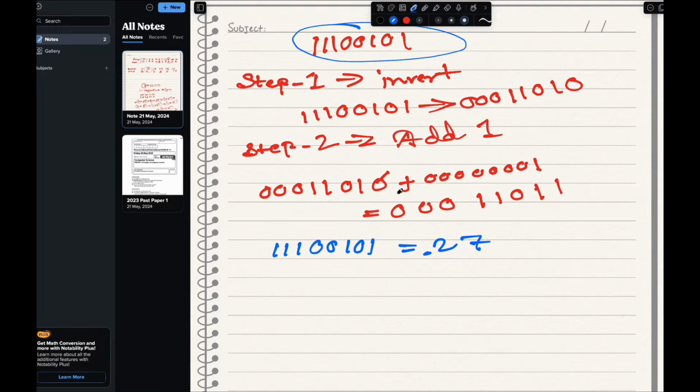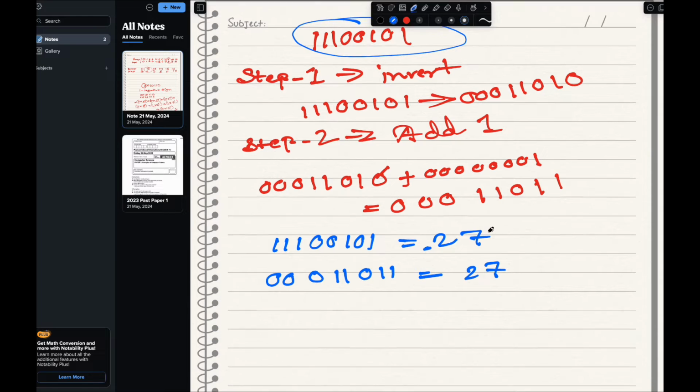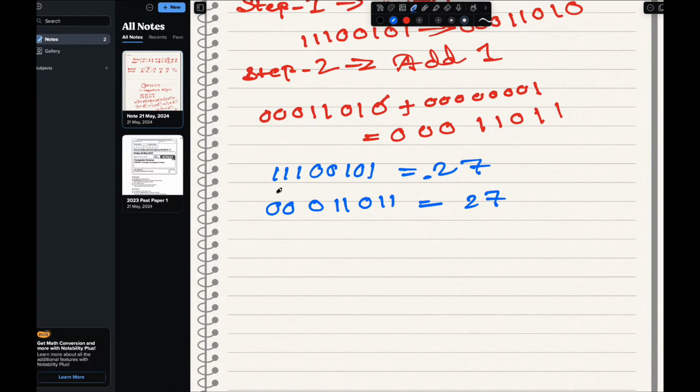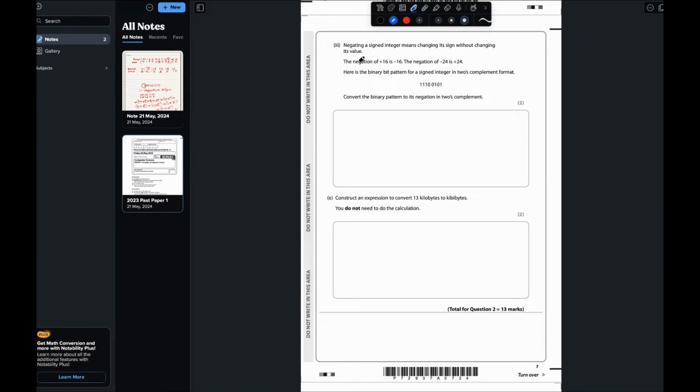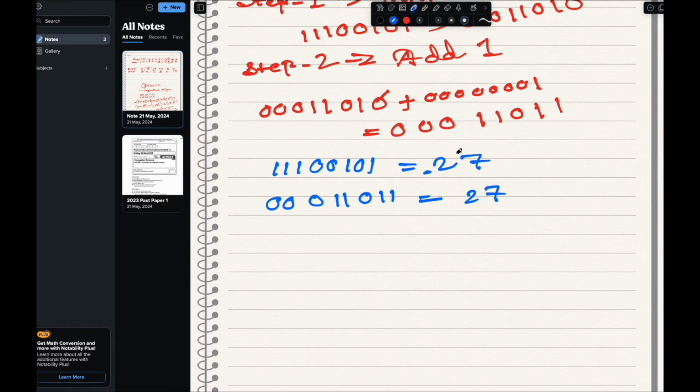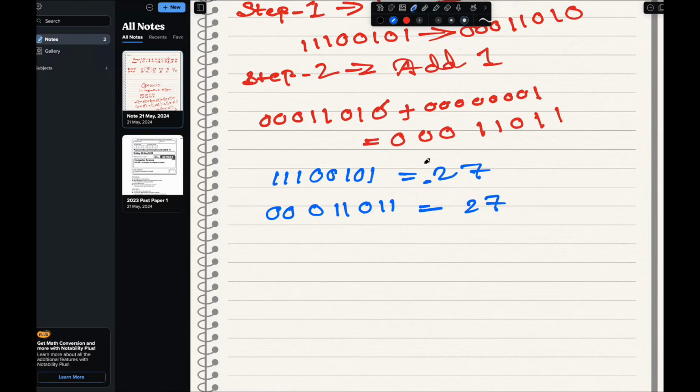But the same thing if you apply for this one, 000111011, you will get a positive 27. So that means the same thing that is provided in our example, that is above the question papers, right? Above the question, like this one was one of the examples. So the same thing is happening, because I'm saying that this will be the answer.